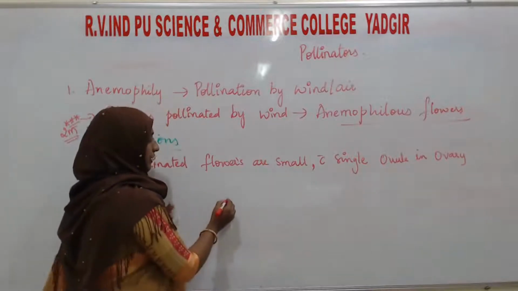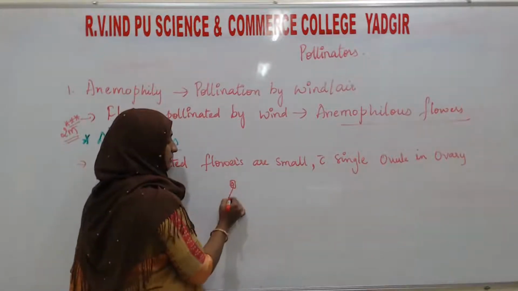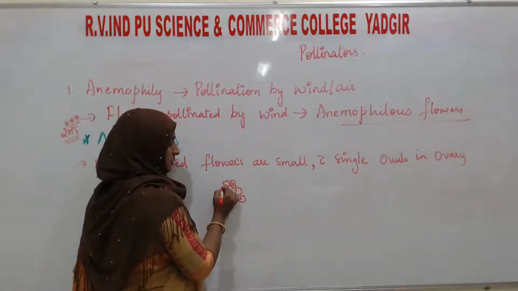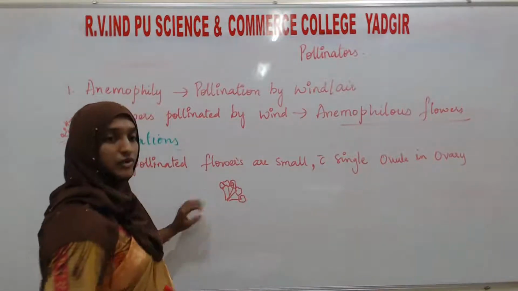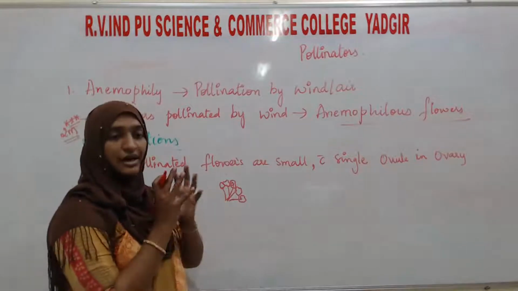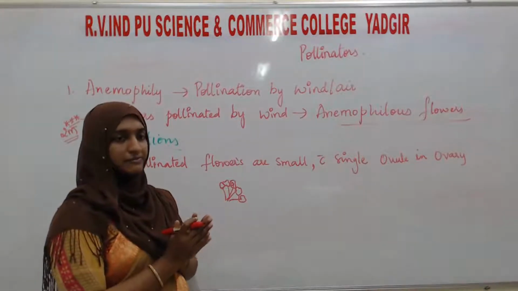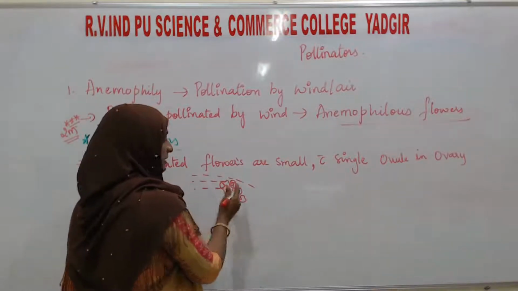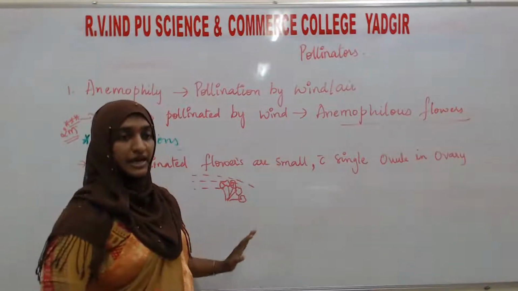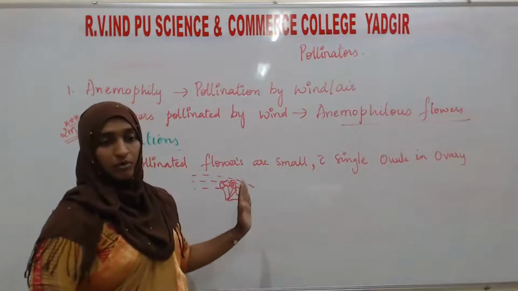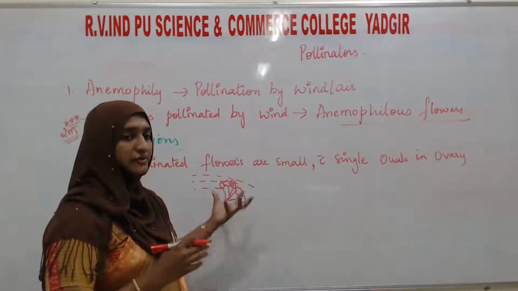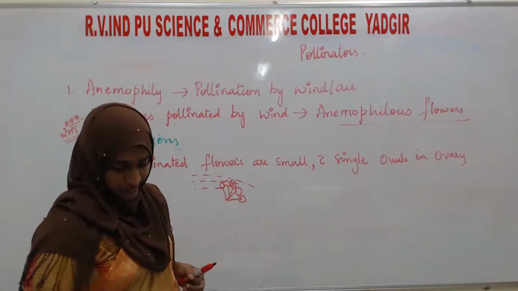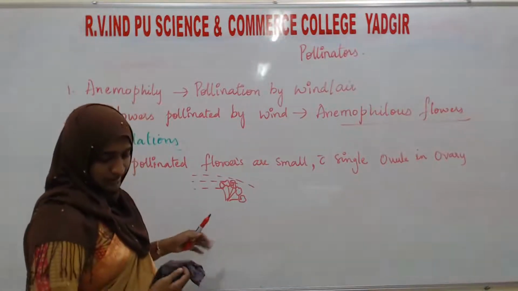At one point only, many flowers will be packed like this. Where if such an arrangement of flowers is there, when wind or an air current flows, all the pollen grains from this bunch of flowers are going to fly away. Okay, so that is also one example.